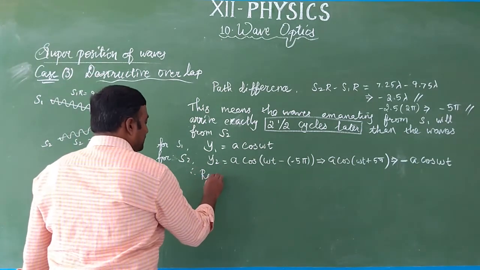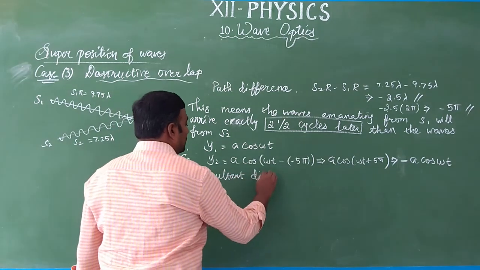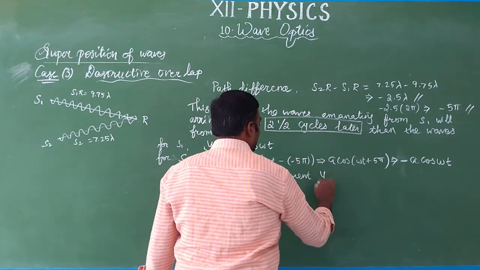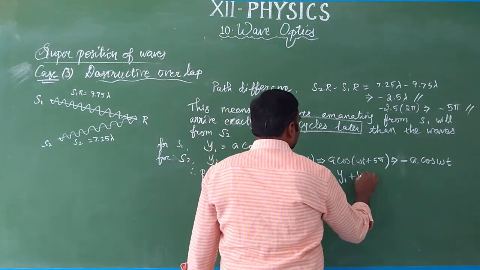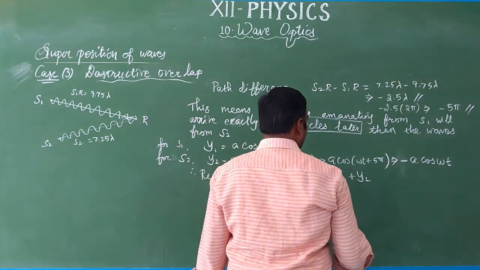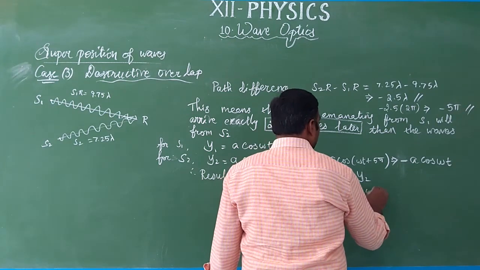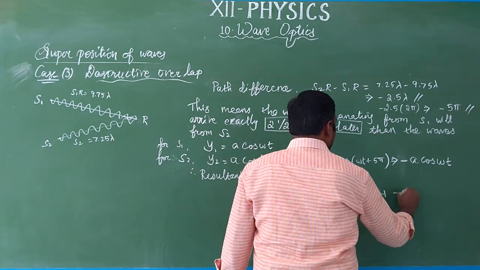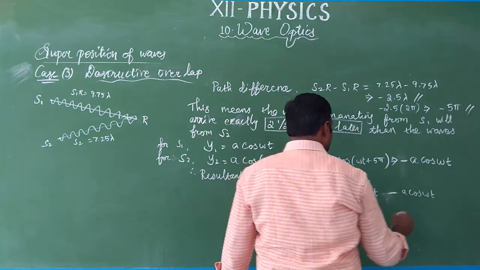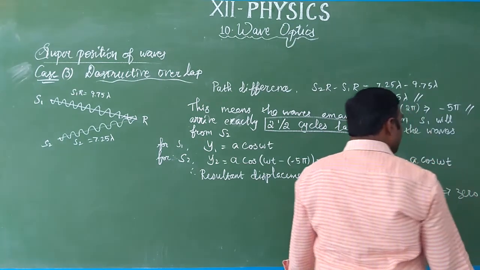Therefore, the resultant displacement y is the algebraic sum, using the superposition principle. So you add both, A cos omega t plus minus A cos omega t, therefore the resultant will be 0. We have 0 resultant.